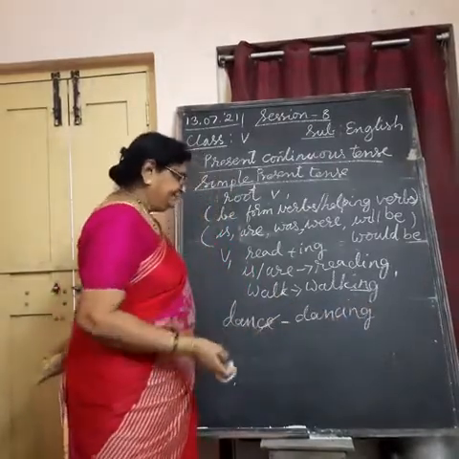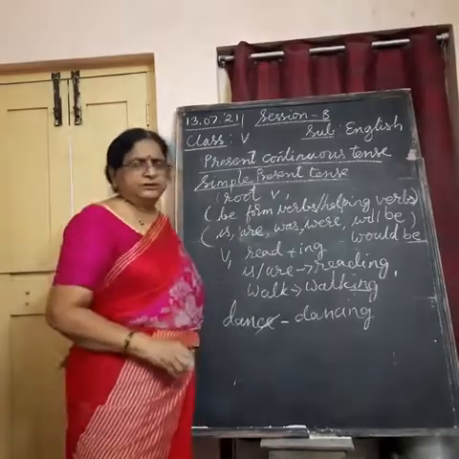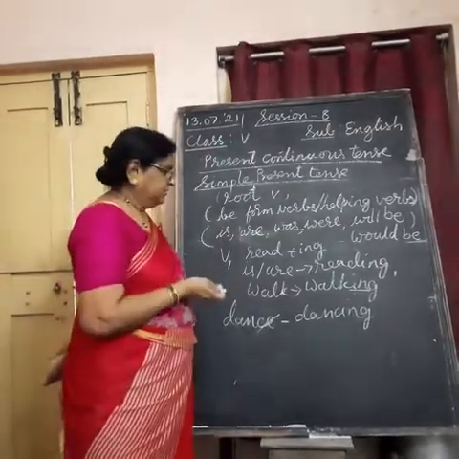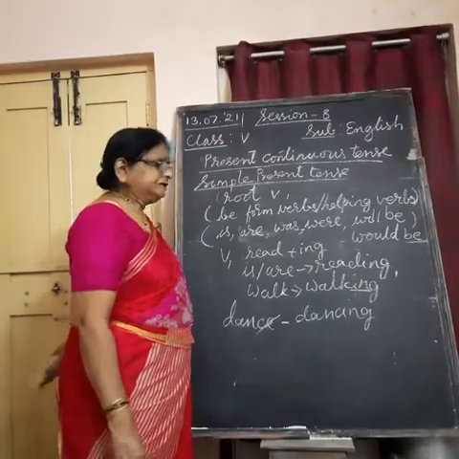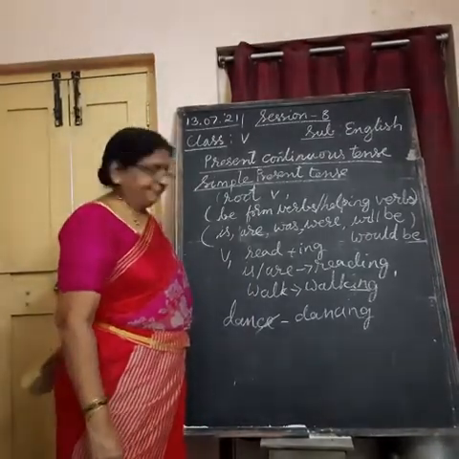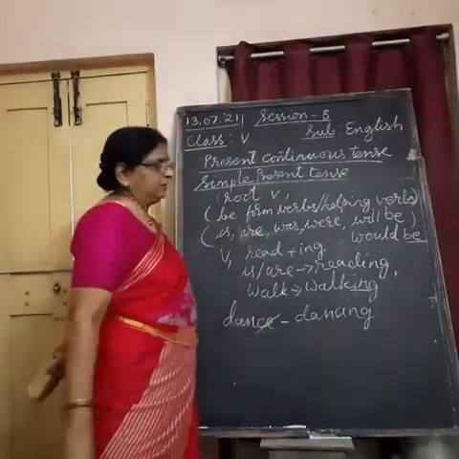In this way, we use is for singular. The girls are dancing. My parents are walking together. Is for singular, are for plural.